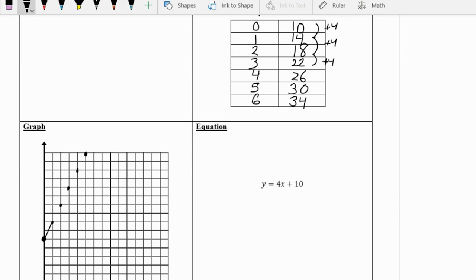And we can draw in this line as long as our context supports it. So not talking about money, but talking about maybe filling up a pool with a hose or driving. Something like that would work for this, but money doesn't work as well. So create your context.